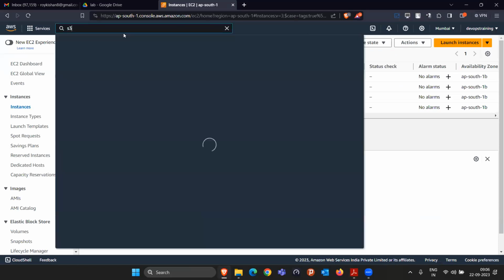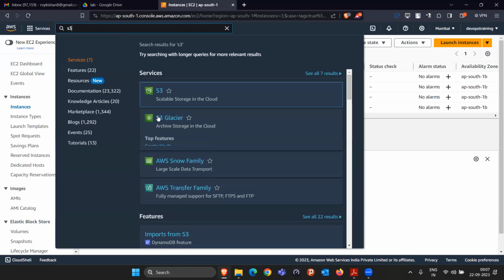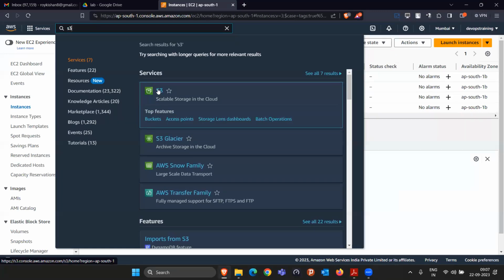And the first storage service we are going to learn is S3. I told you that it is similar to your Google Drive, right? So whatever things we usually do in Google Drive, exactly the same type of things we do in S3. And S3 is known as object storage. Why is it known as object storage? Because whatever files and folders you upload here will be known as objects. That's why we say it is object based storage.